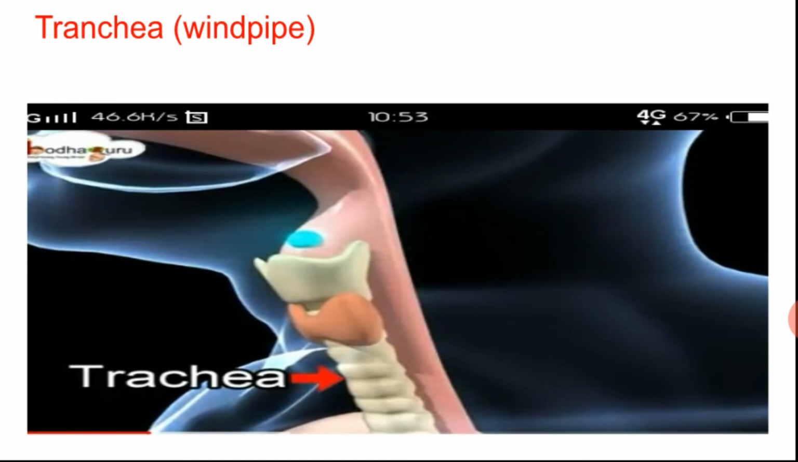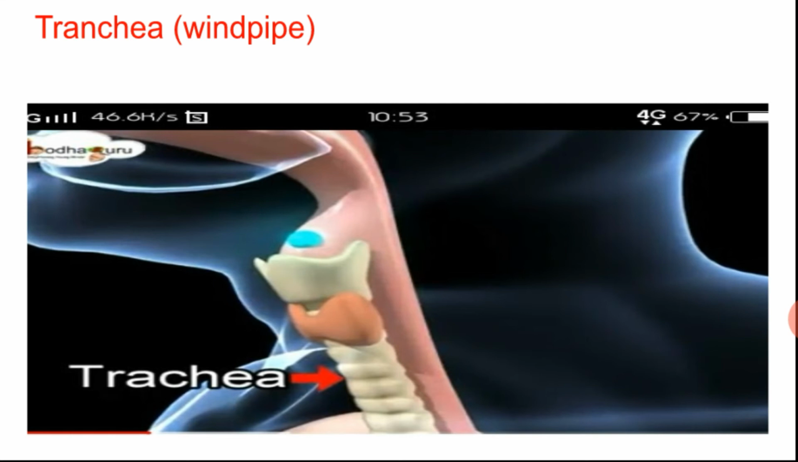The opening of the windpipe is guarded by a flap called the epiglottis. Windpipe is also known as trachea. At the time of swallowing food, the epiglottis closes the opening and prevents food from entering the windpipe.